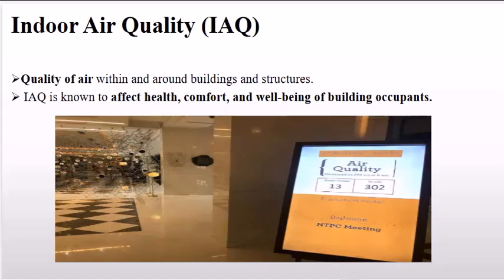Indoor air quality, IAQ. Indoor air quality, commonly referred to as IAQ. Definition: IAQ describes the quality of air inside and around buildings and structures. It encompasses factors like pollutant levels, ventilation, and humidity, which all play a role in the environment's overall air quality. Impact: IAQ has a significant impact on the health, comfort, and well-being of people who occupy the space.